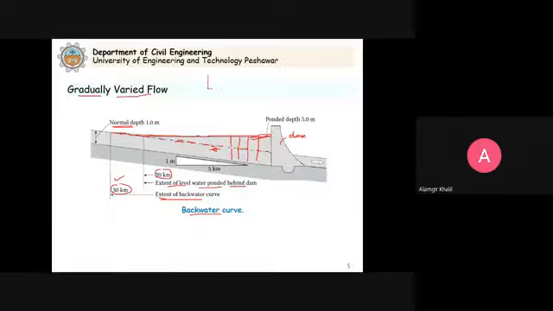For example, we have this channel and the water flows in the channel. This is for the uniform flow condition. We have designed this channel. But now as a result of this dam, the water level will rise. So if this channel has no capacity, this water will overflow its banks. It will overflow the sides. And the communities on this side and on this side will be flooded.